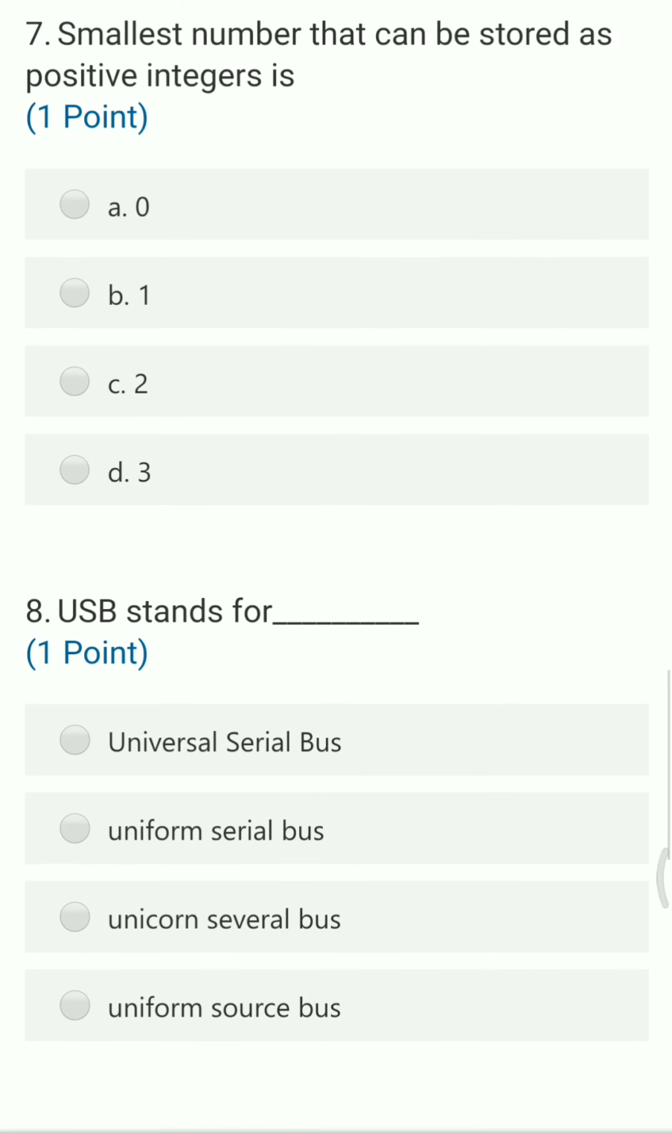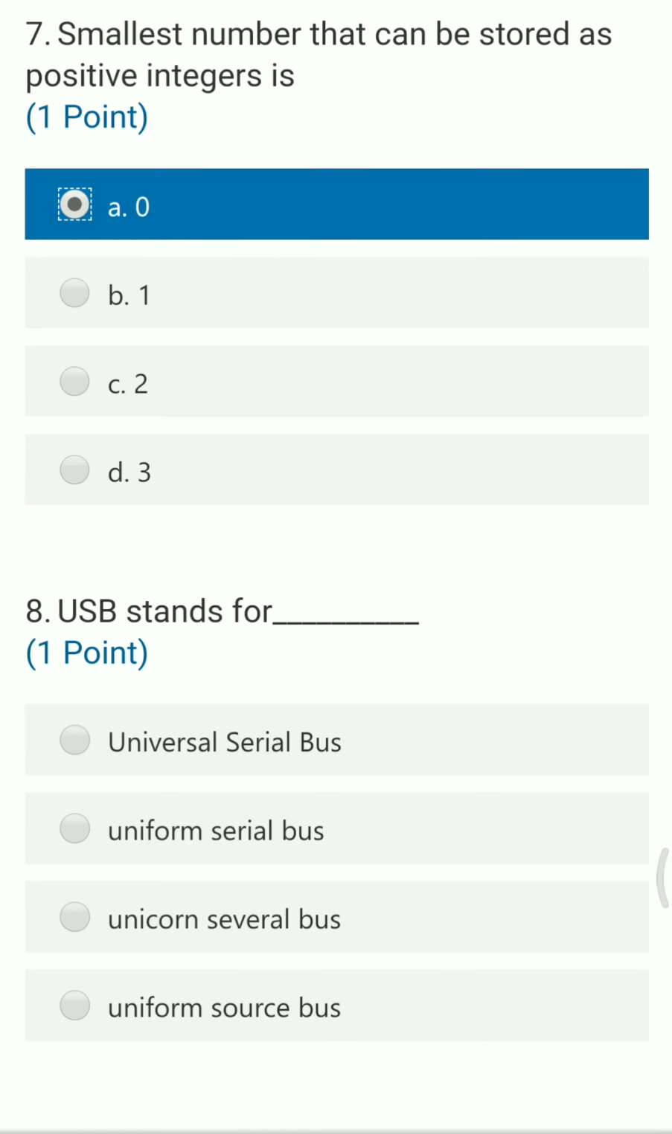Next question: the smallest number that can be stored as a positive integer is. Options are 0, 1, 2, 3. So the right answer is 0, because 0 cannot be considered negative, nor a complete positive. 0 has both the values. So the smallest positive integer is considered as 0.